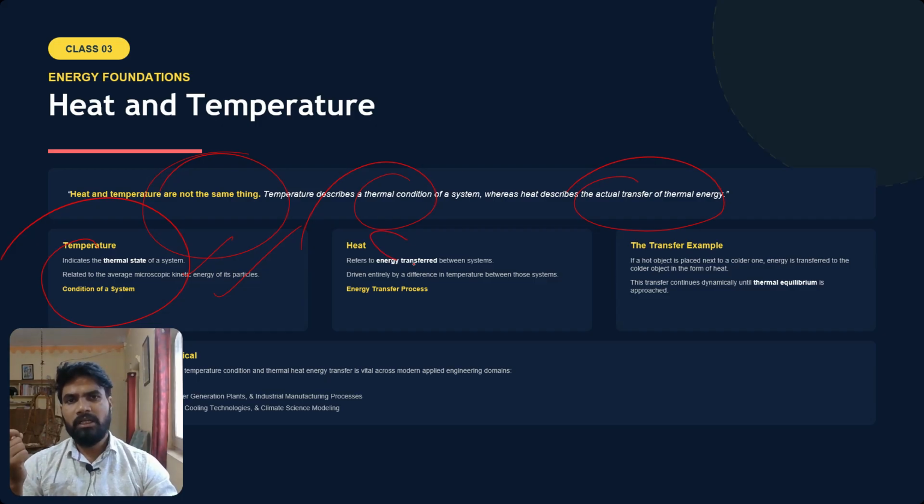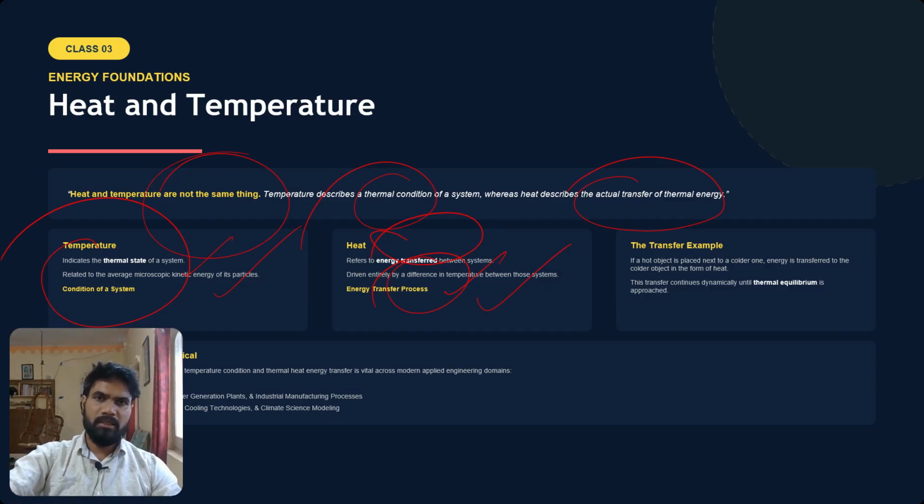What is heat? Heat refers to the energy transferred between systems. This is driven entirely by a difference in temperature between two systems. For example, hot water is there in a bucket and I touch it with my hand. I feel that my hand is burnt. Why did it happen like that? Because the temperature of the water is very high, and my body's temperature is relatively less compared to that. So when I touch it, the energy in that hot water tries to get into my body, but my body is unable to tolerate it. Because of that I feel pain.